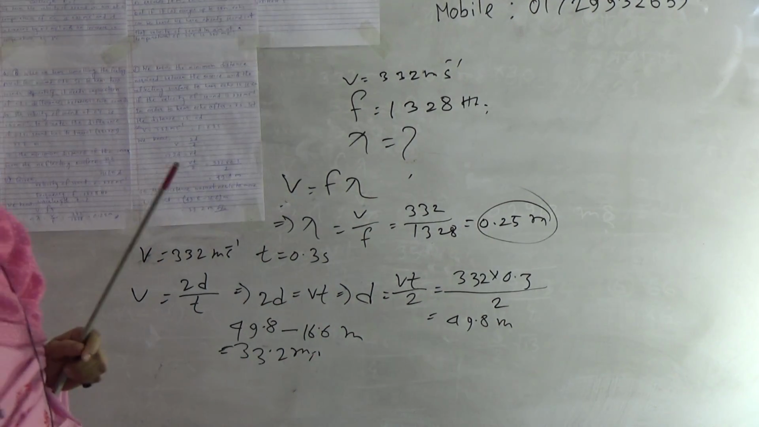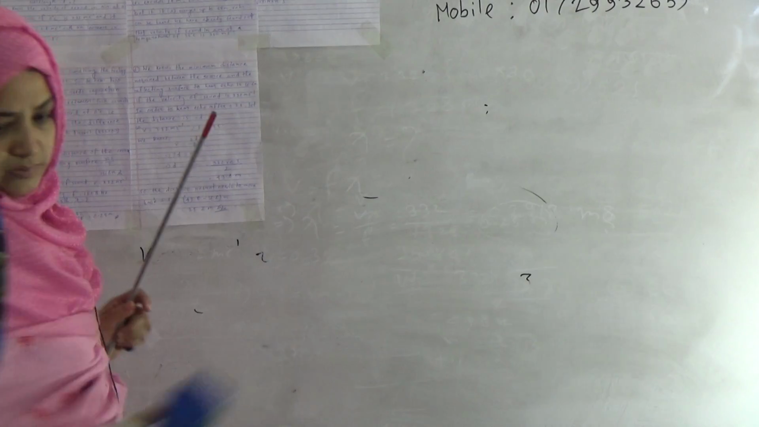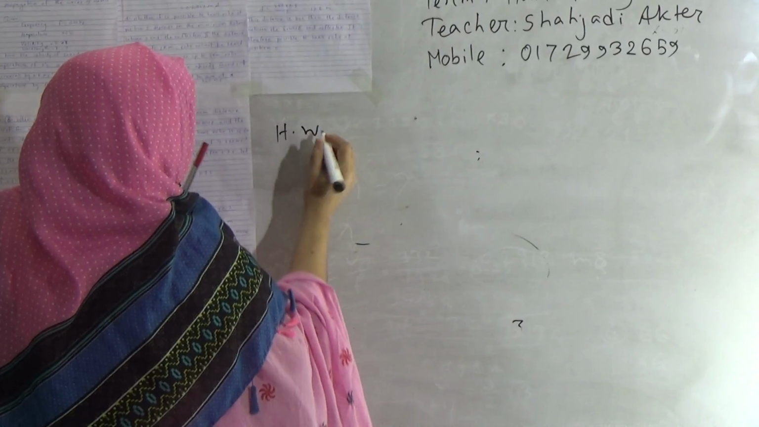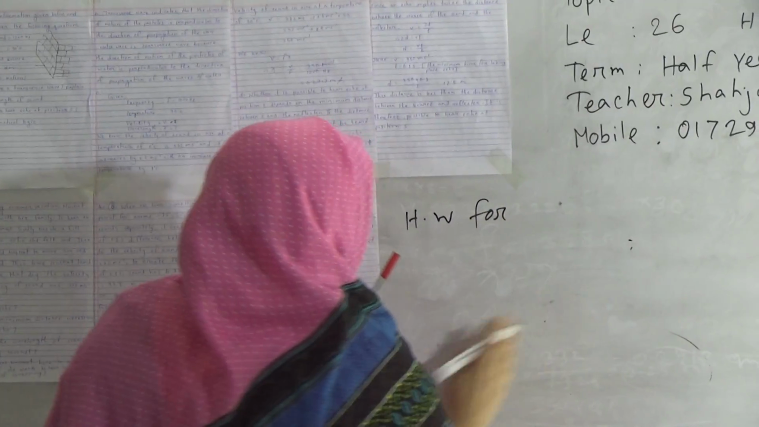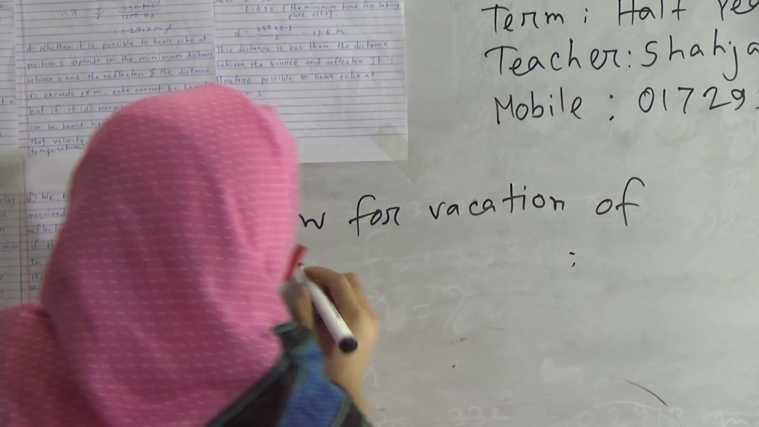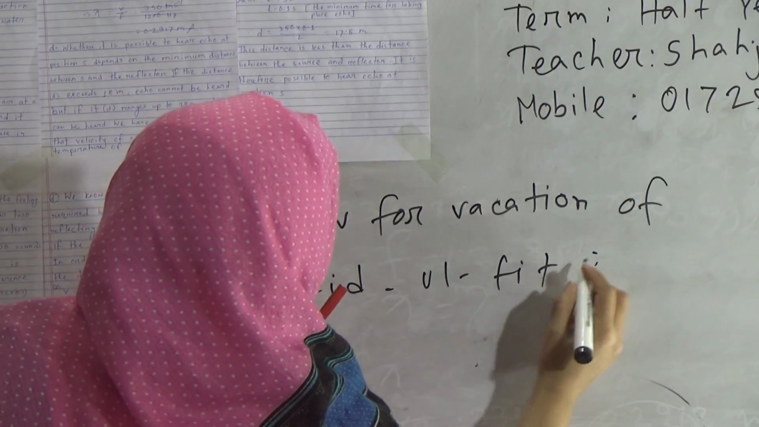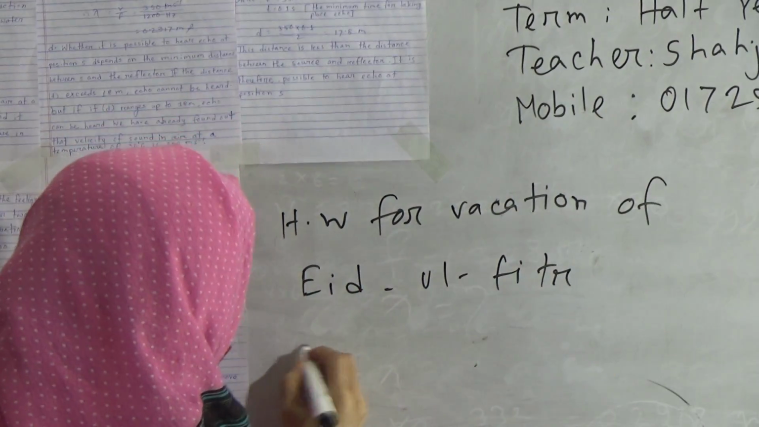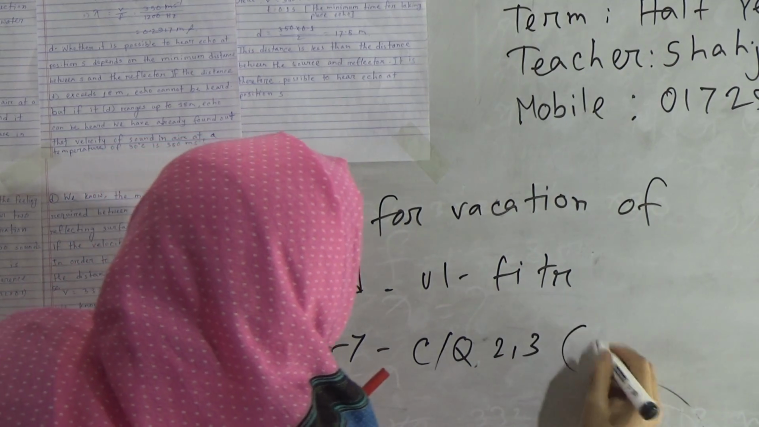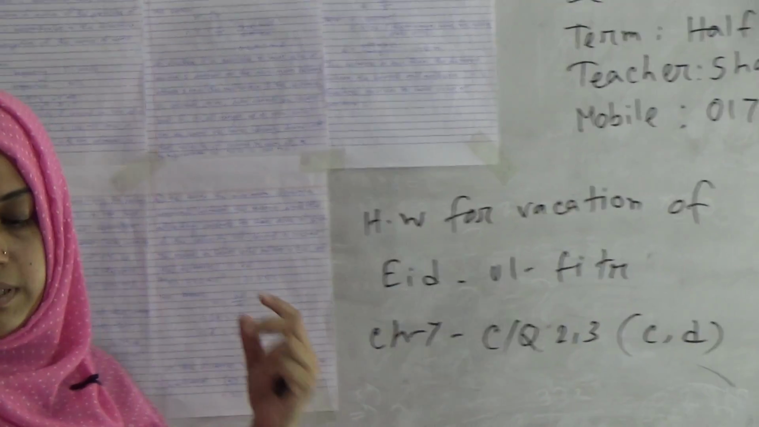My dear students, now I am giving you an SW. This SW is for your Ramadan vacation, of Eid ul Fitr. Your SW will be chapter 7, CQ 2, 3, C and D, and you have to submit it.